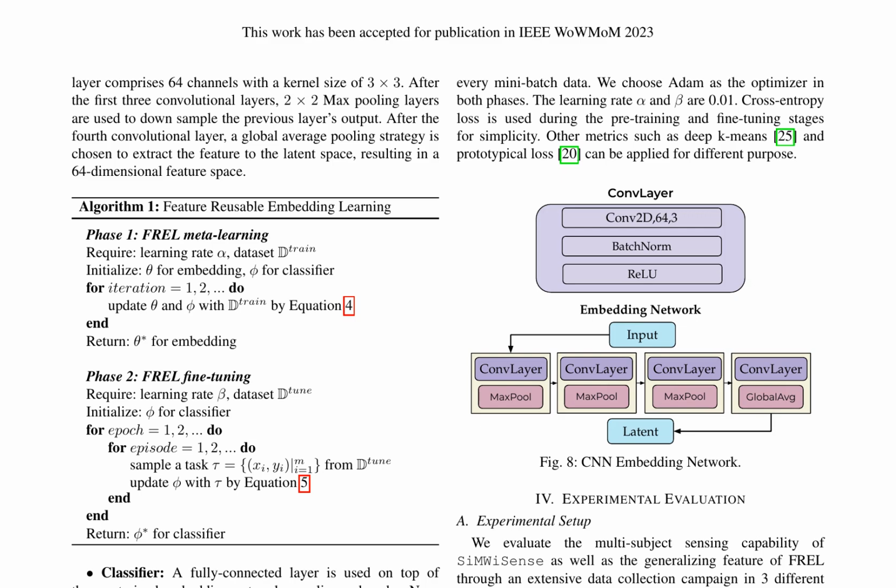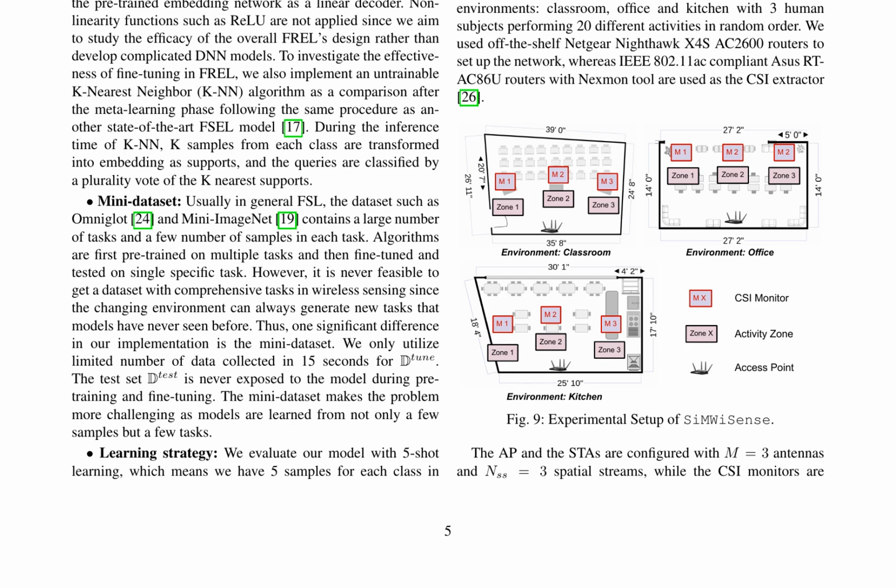In an experimental setup consisting of 3 environments: classroom, office, and kitchen, with 3 subjects performing 20 different activities, the authors trained 3 separate models for each monitor using data collected from each corresponding subject. They evaluate the simultaneous multi-subject activity classification performance of SiMWiSense with the baseline CNN and find that the average accuracy in the environments is high, ranging from 97.37% to 98.51%. The performance discrepancy of monitors M1, M2, and M3 is less than 2%.